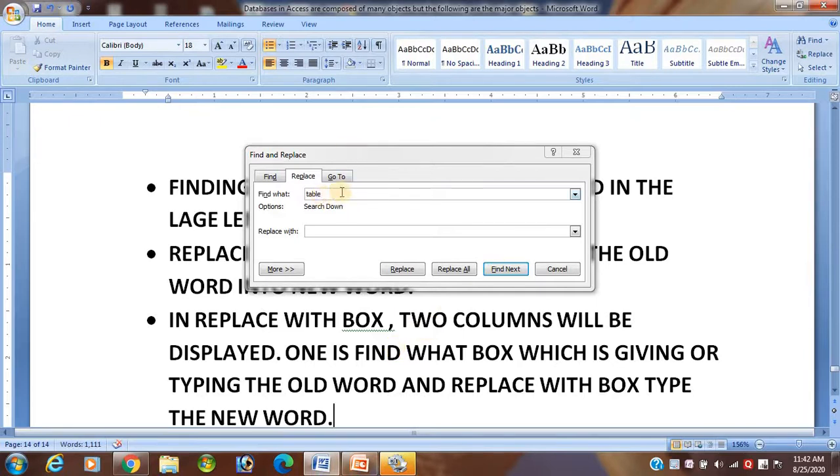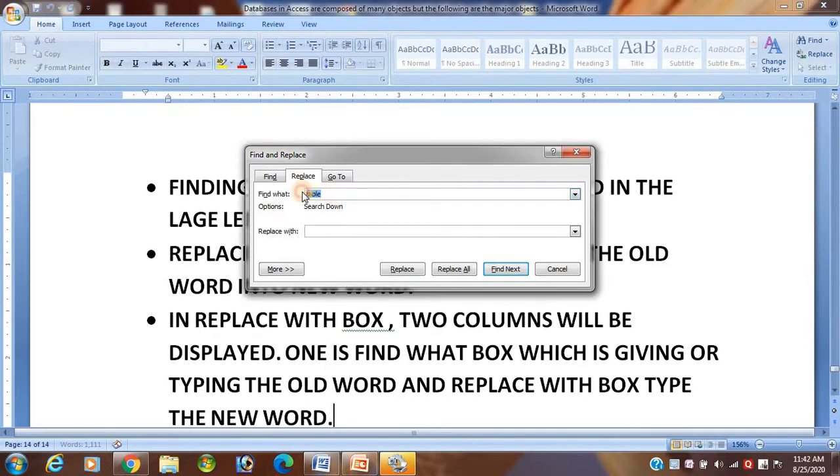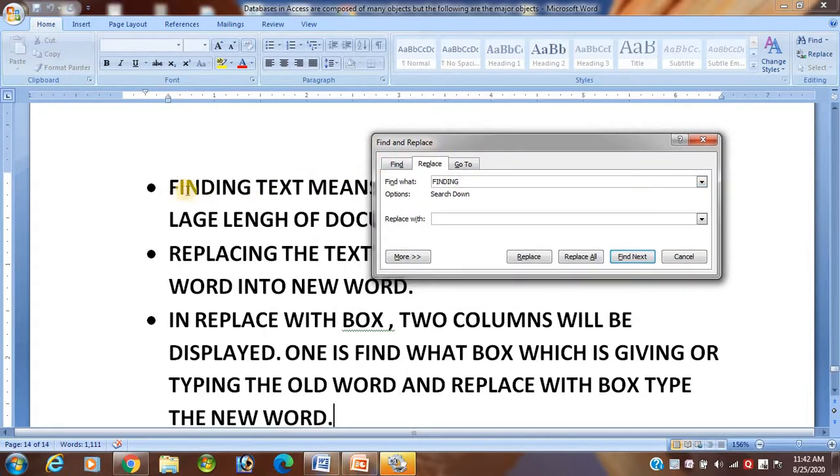Student, what do you want to replace? Suppose I want to write finding. In the find what box, this is the old word, and remember student, whatever you write, the finding exactly, the spelling also will be written here. Okay, and finding is the old word. You see here finding, here finding. The old word I want to replace with, in place of the finding, I want to write the searching.